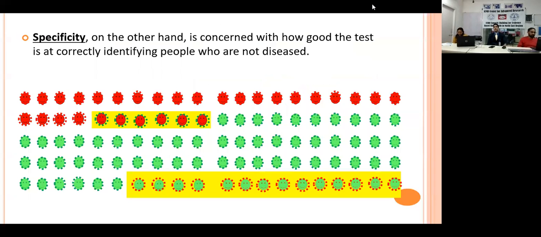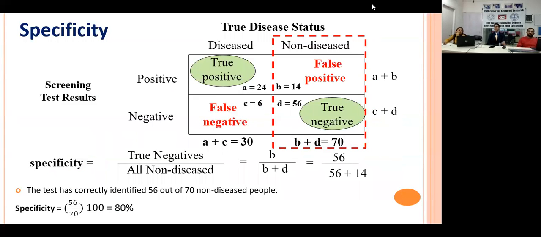Now, similarly, specificity is how good the test is at correctly identifying people who are healthy or not diseased. If you look at the green symbols, you are seeing that 14 of the people have red dots over there. That means out of 70, we were not able to identify 14 correctly, right? So we are talking about the second column, specificity.